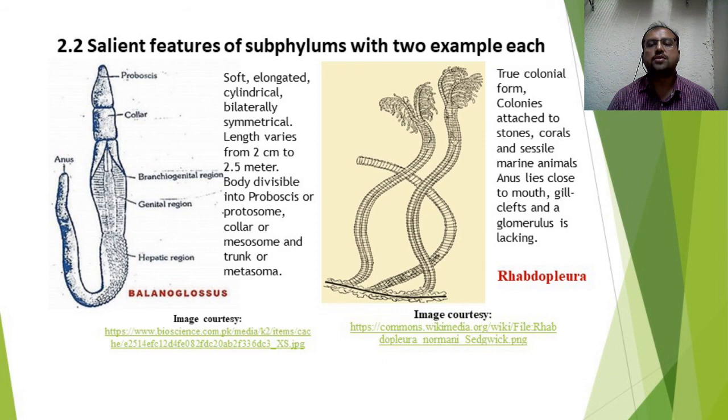The anus lies close to the mouth, and gill clefts and glomerulus are lacking. So these are the characters of Rhabdopleura and Balanoglossus, the two representative examples of subphylum Hemichordata. So this is about the salient features of the first subphylum Hemichordata from the group Protochordata.